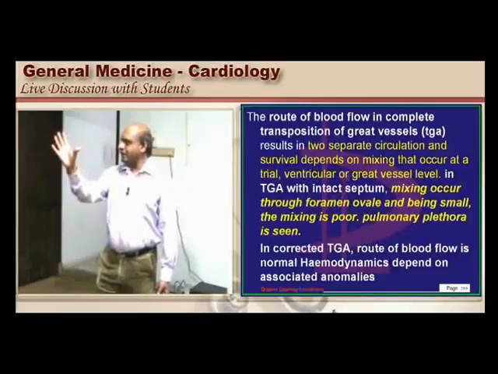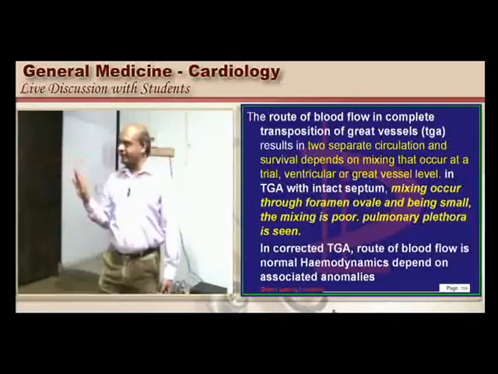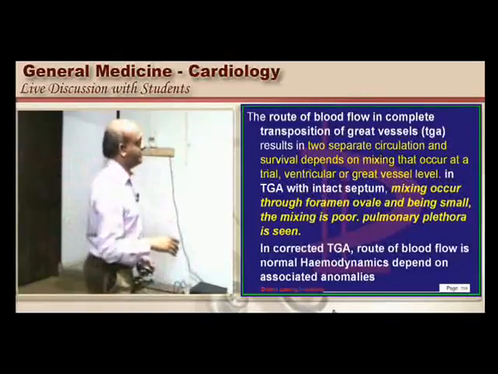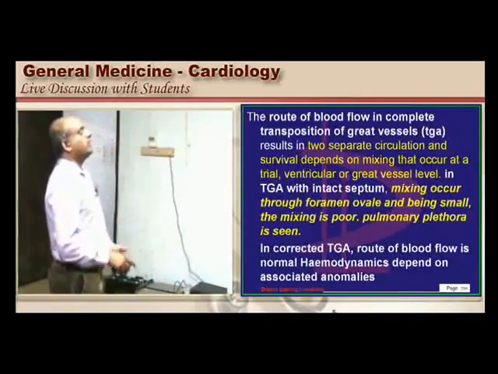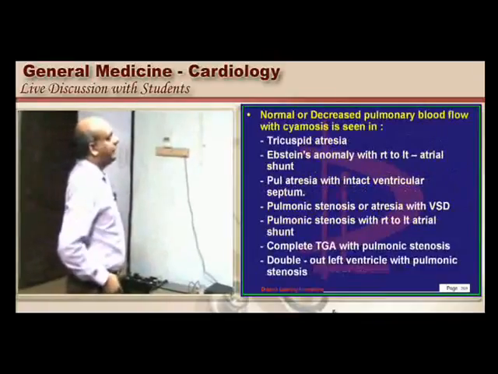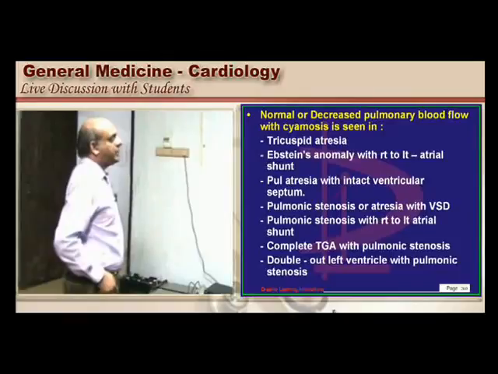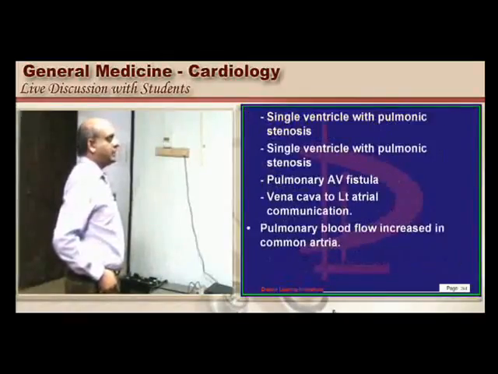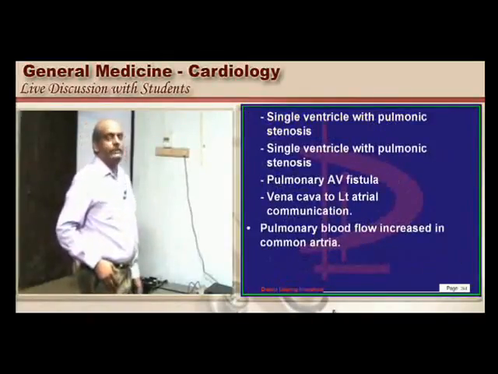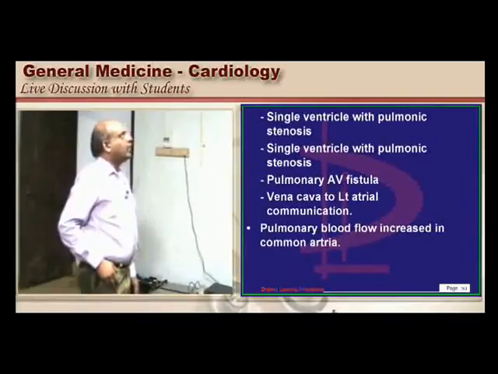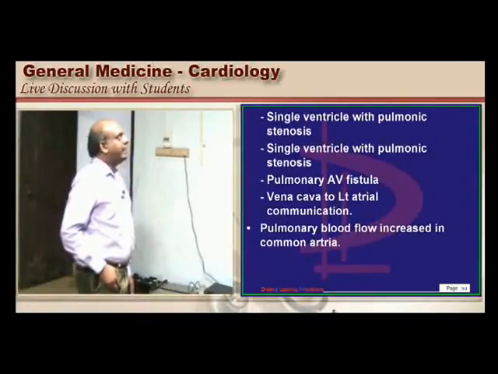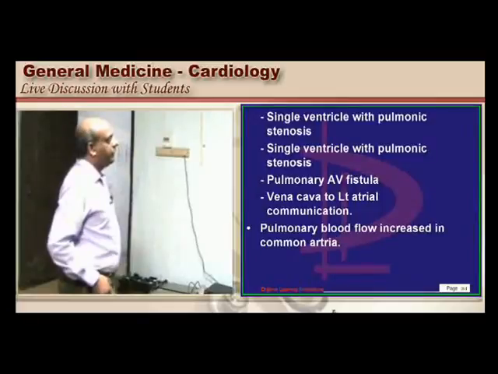Hypertrophy of the heart, I mean cardiac dilatation, is there or not, is another differentiator among the cyanotic heart diseases. So tricuspid atresia, Epstein's anomaly, pulmonary atresia, pulmonary stenosis, complete transposition of great vessels with pulmonic stenosis, or a double outlet left ventricle with pulmonic stenosis, they all lead to cyanosis with a decreased pulmonary blood flow.